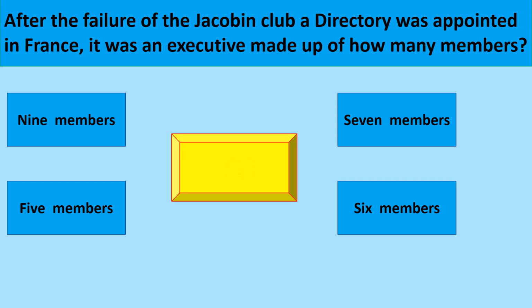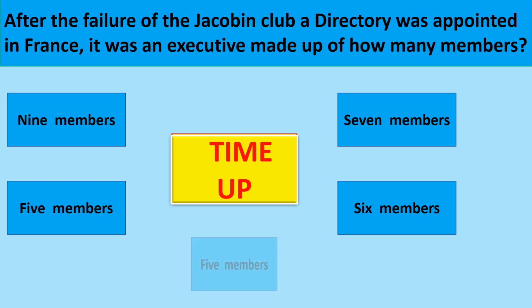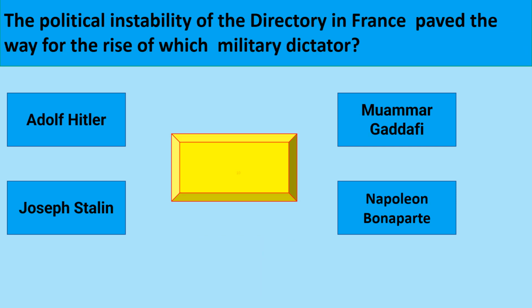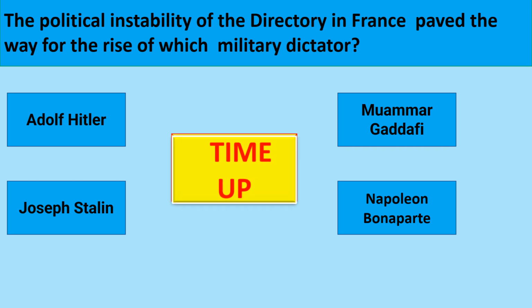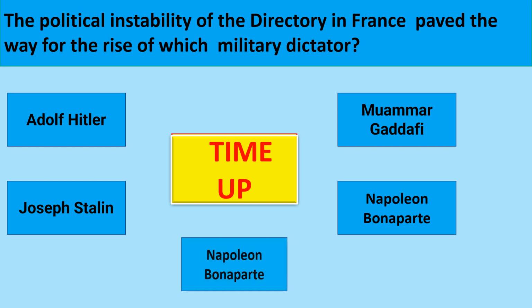It was an executive made up of how many members? 5 members. The political instability of the Directory in France paved the way for the rise of its military dictator. The correct option is Napoleon Bonaparte.